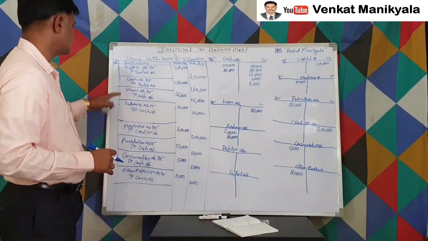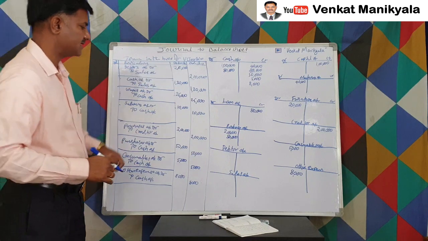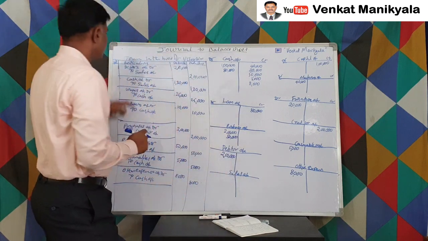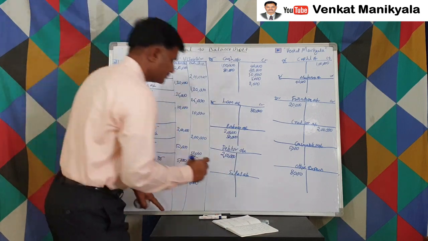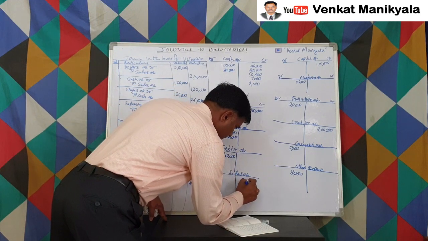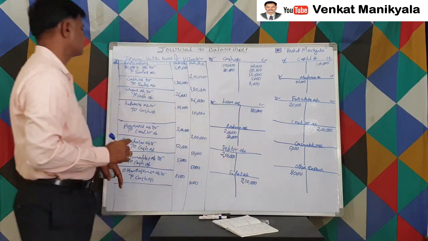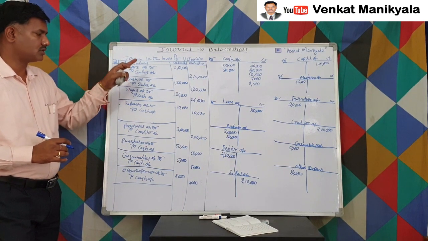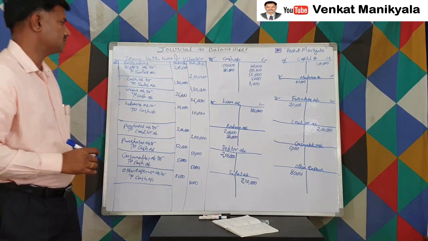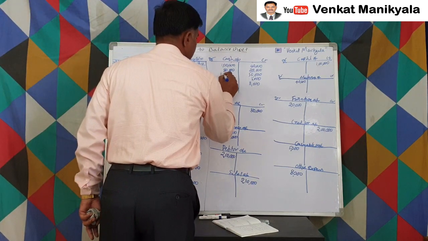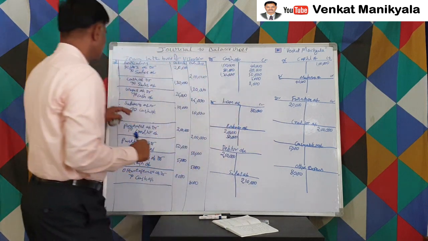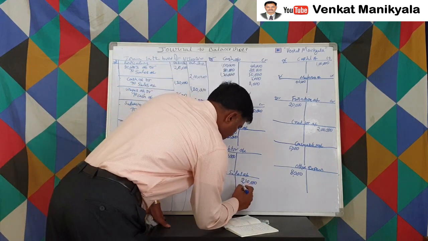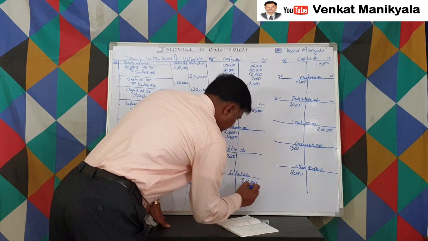We write both accounts. So the debtors account is to be debited with 2,10,000, and the sales account is to be credited with 2,10,000. And then we made cash sales. The cash account is required and the sales account is required, both are there already. So the cash account is to be debited with 1,30,000, right? And the sales account is to be credited with 1,30,000.